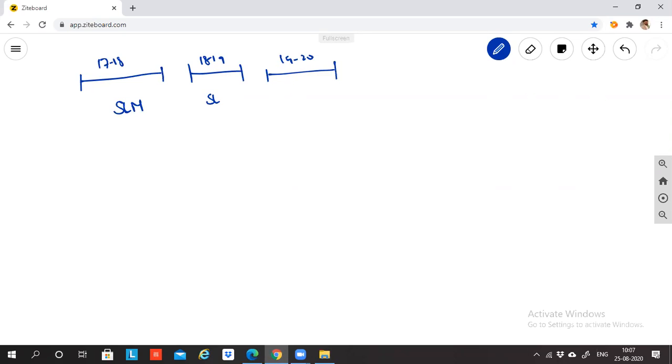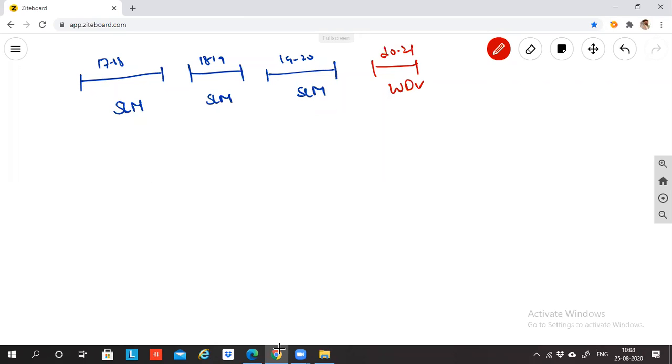What is SLM? Straight line method. From current year 2021 onwards, they wanted to change the method of depreciation from SLM to WDV.